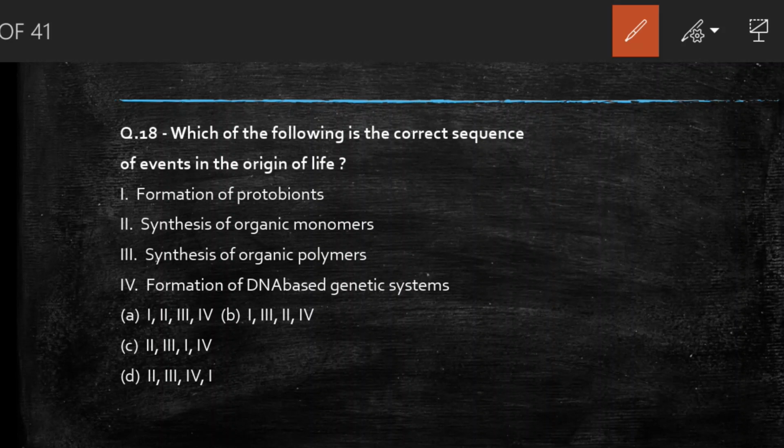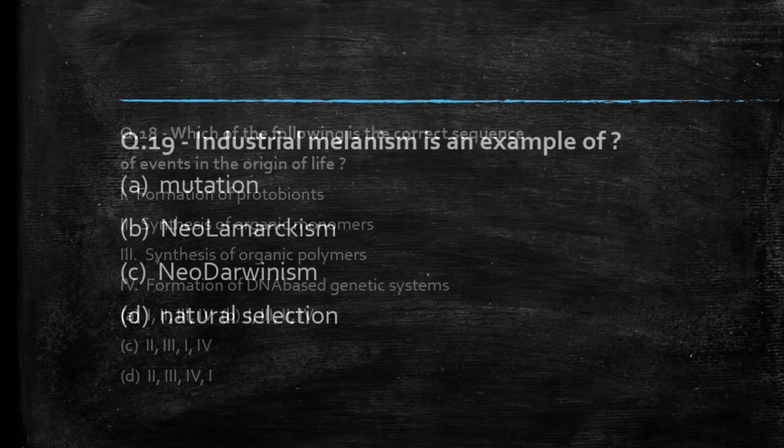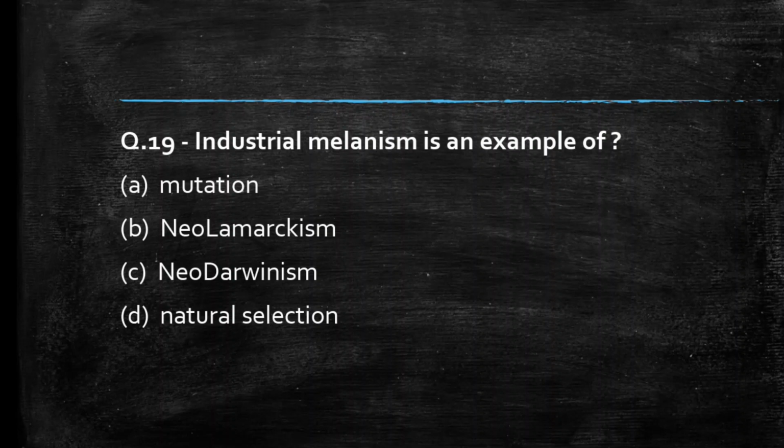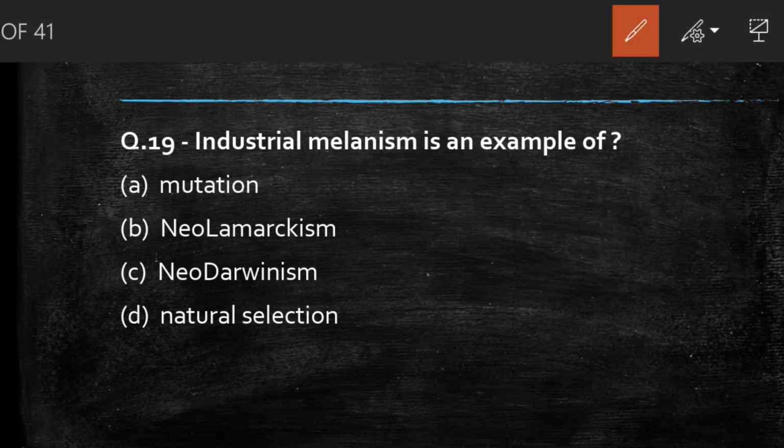So the right answer to this question is option C. Next question we have, industrial melanism is an example of mutation, neo-Lamarckism, neo-Darwinism, natural selection. Students, comment your answer. So the right answer to this question is option D, natural selection.